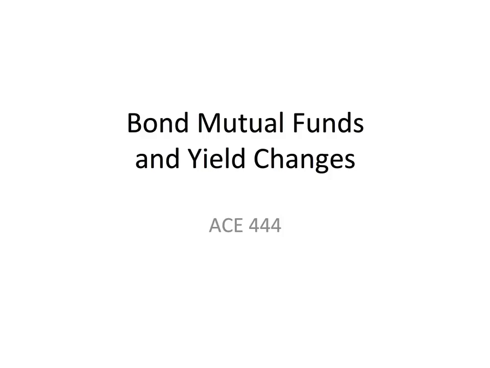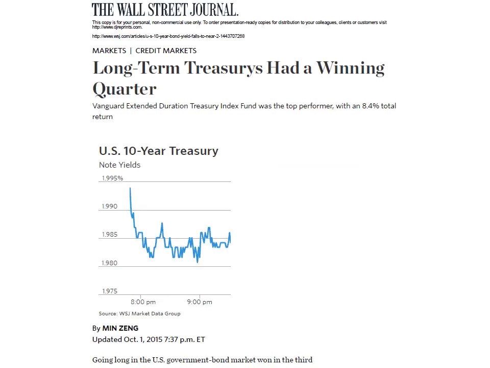I am going to give an example about how the net asset value of a bond mutual fund changes with yield changes in the underlying bonds. This module will relate directly to the Wall Street Journal article that I handed out in class and is part of this homework.